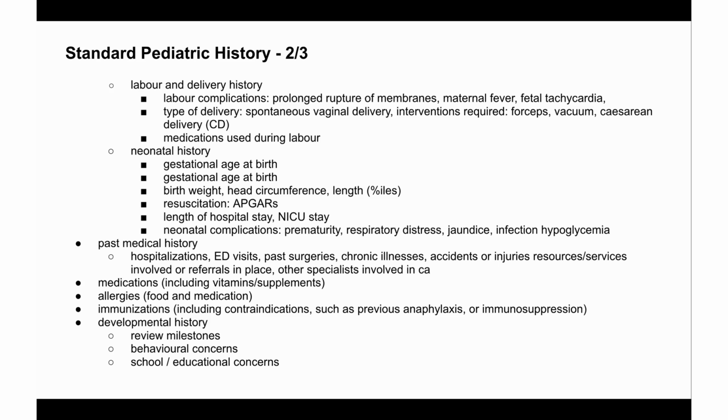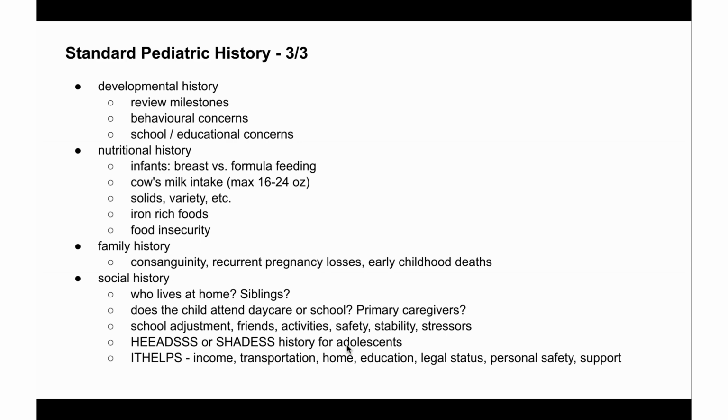Then, of course, you move on to the D, which is the developmental history. So you review the developmental milestones and you check for behavioral concerns, school or educational concerns. Then for nutrition history, that's NBIND. For the nutritional history, you check for what's the child currently taking.